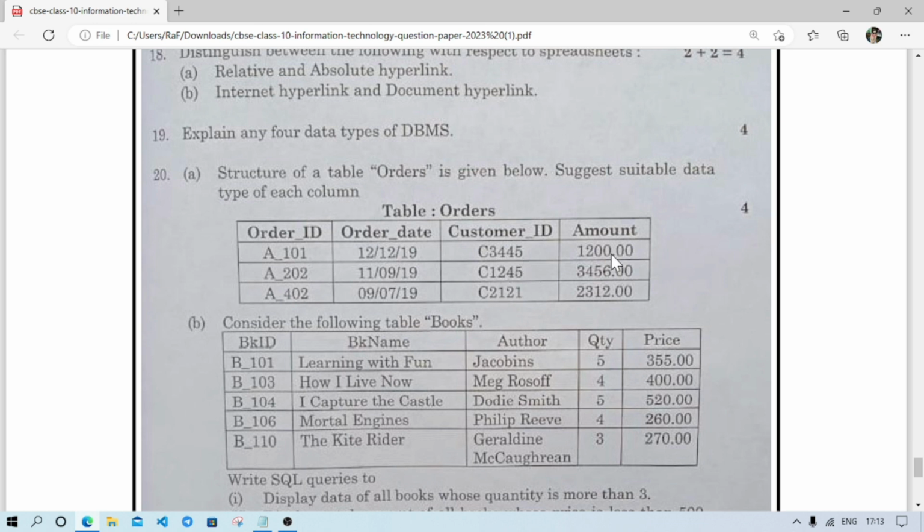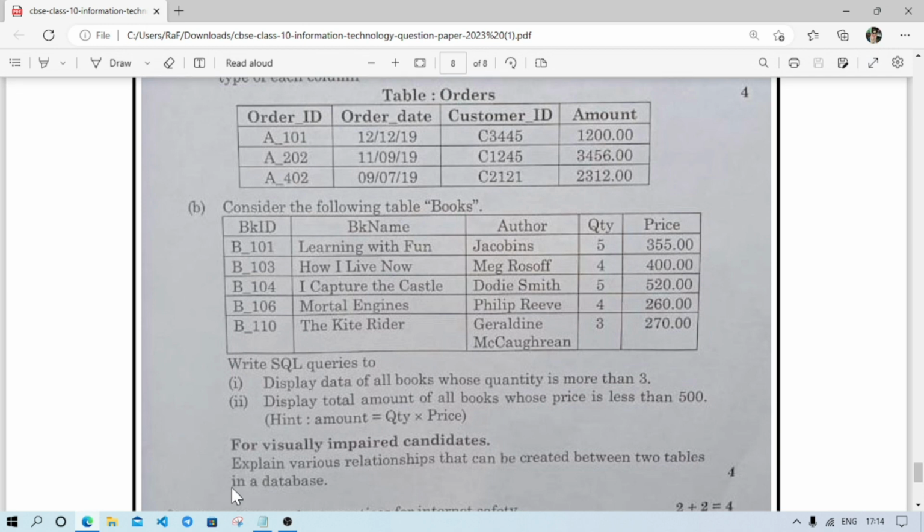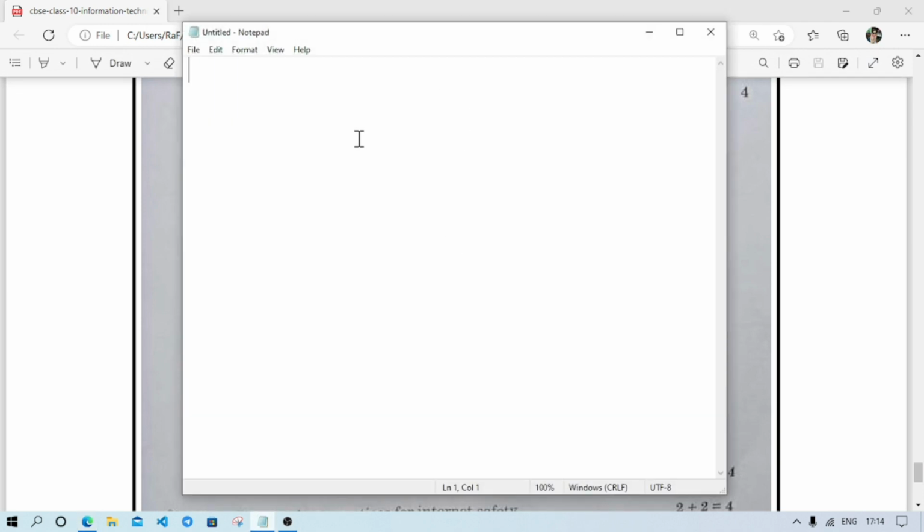And amount, as there are numbers, so we can take integer. As there is a decimal point, we can also take float, but as you have not learned anything about float in your book, we are going to use integer only. So let's create this table. I'll keep the question at top, and now I'll open the notepad to write the answer.